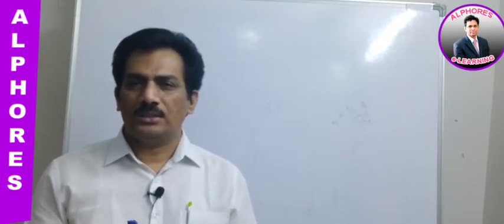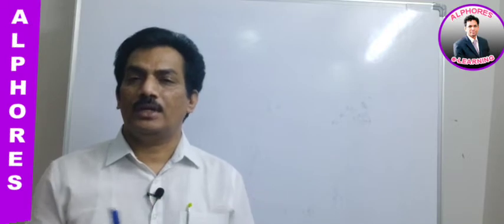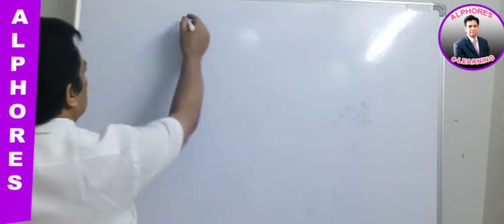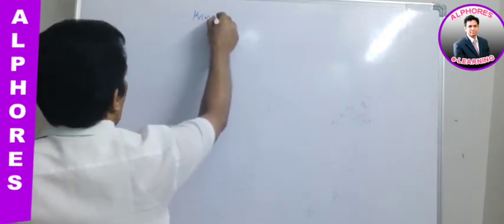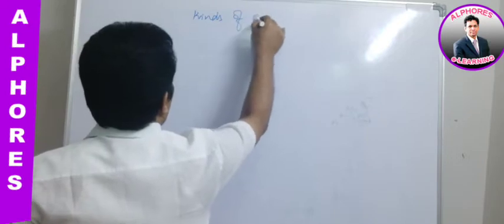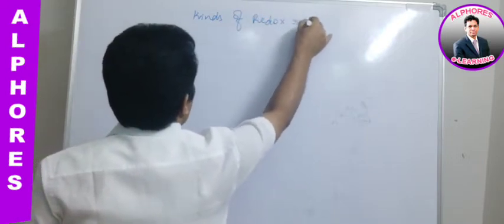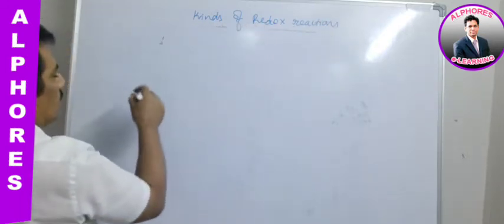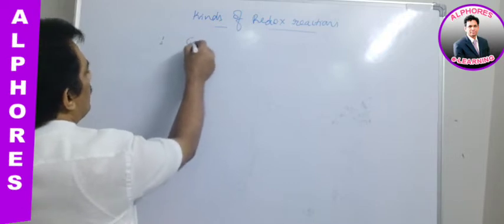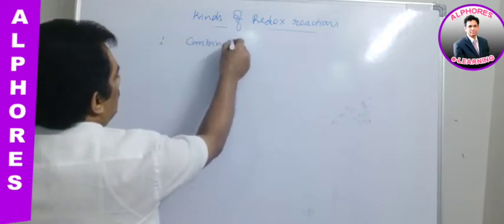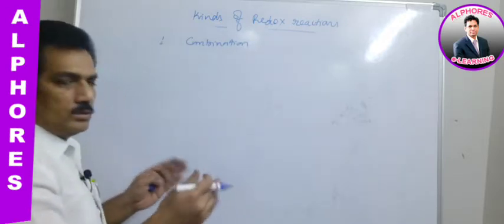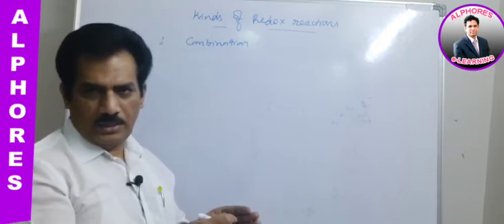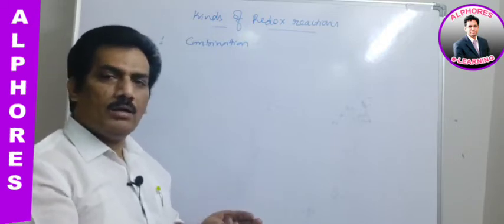Now our discussion is related to different kinds of redox reactions. Let us consider the different types. The first one is combination, where at least one element should participate and the other one may be an element or a compound.